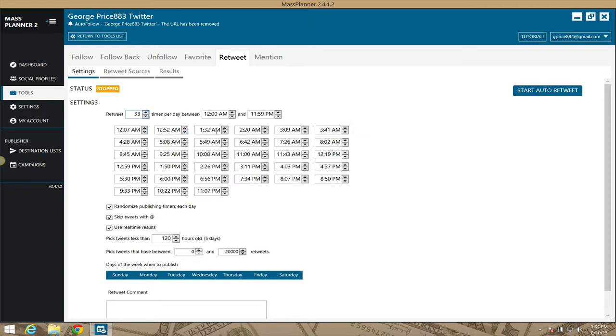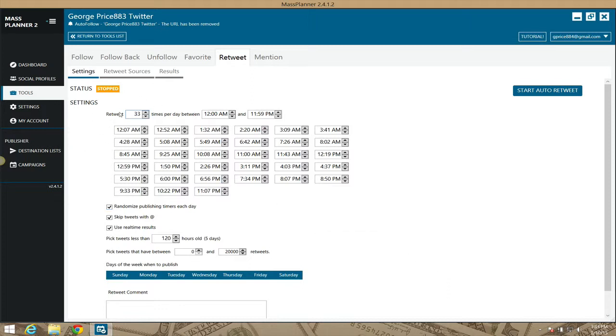You're wondering, okay, George, why did it have those times? How did you do that? Right here where it says randomized publishing times each day, first off, it's going to go based on the time that I have here. So you see I have like 3:34. I think that should be somewhere in here. Oh no, it is 7:34. But right now it's 3:34 here.